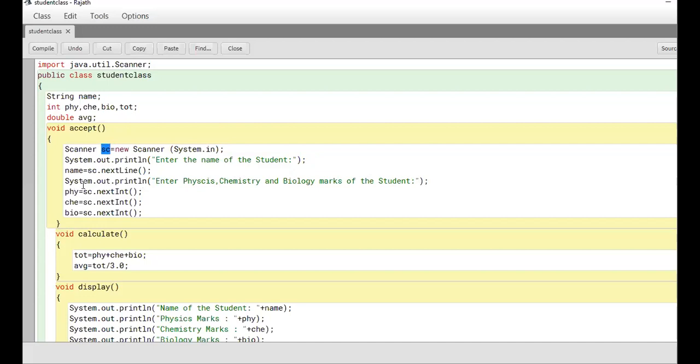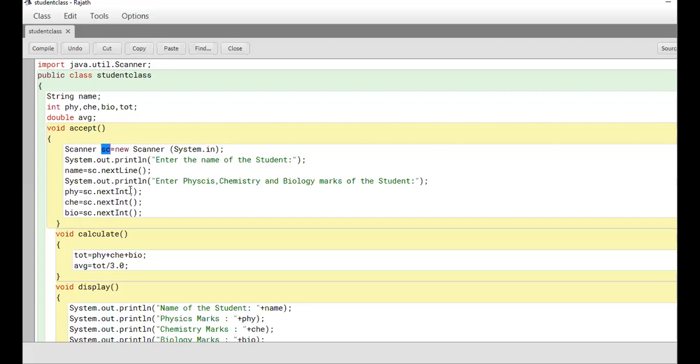So phy = sc.nextInt(). I am reading an integer now, it is not nextLine. To read an integer value, you must write nextInt. The same object; without this object, we can't do it. That is the reason we have created an object for this class.